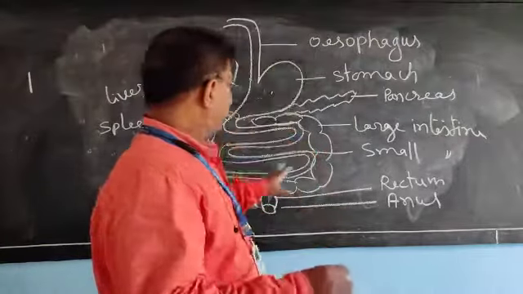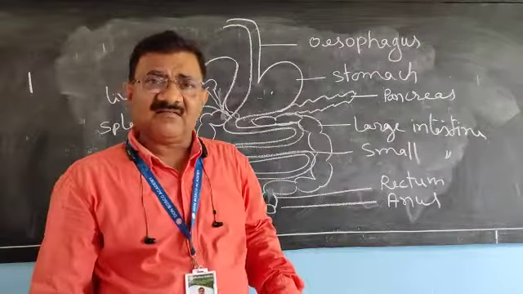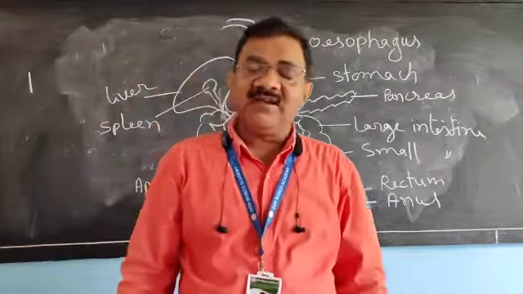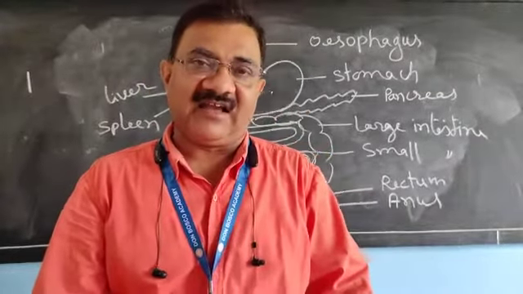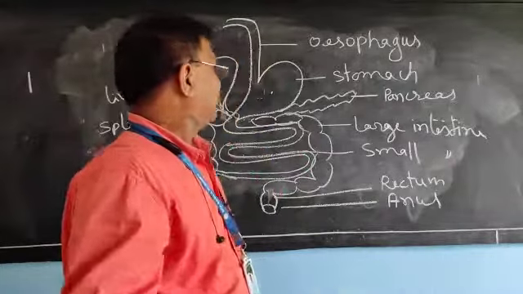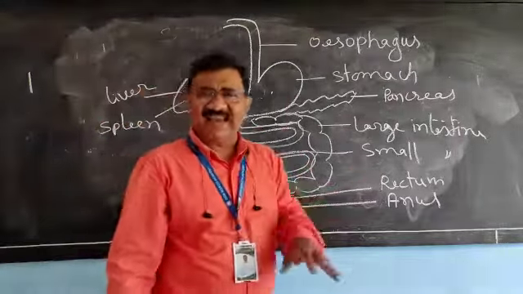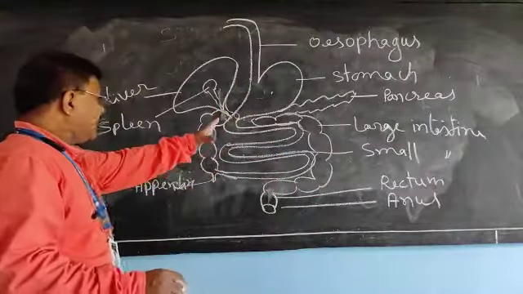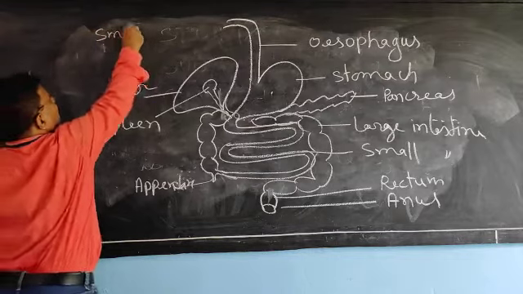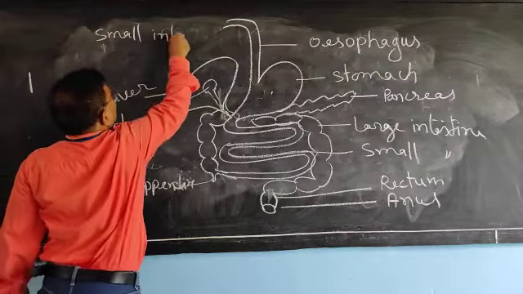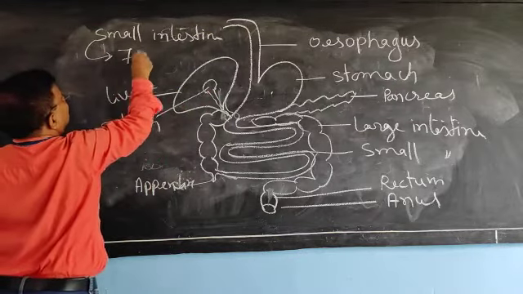The small intestine is the longest part of the alimentary canal in a human being. I have told you the total is 9 meter, and the small intestine alone is 7 meter.